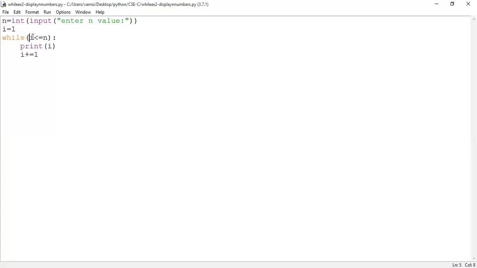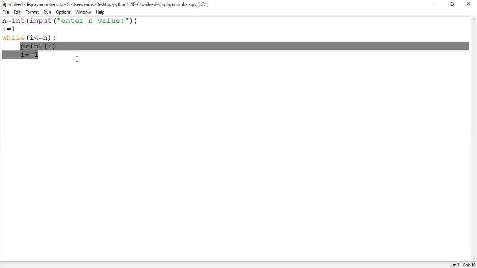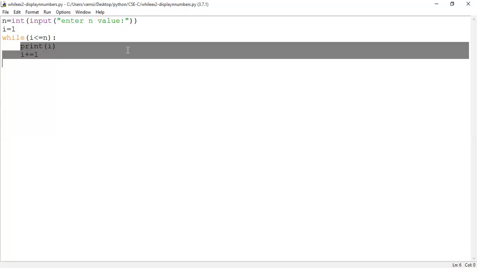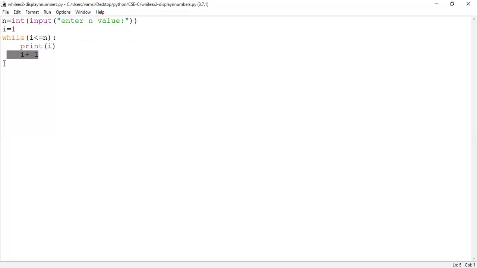Then control reaches the condition part. Now checks the condition. 5 less than or equal to 5. True. So what happens here? The logic is going to be executed. So 5 will be displayed over the output screen. Then I value will be incremented. Now what is I value? 6.